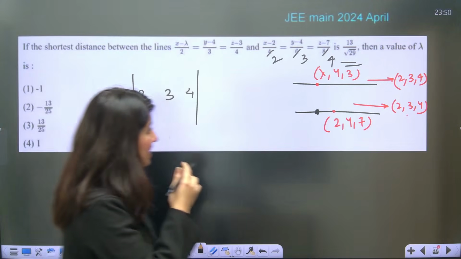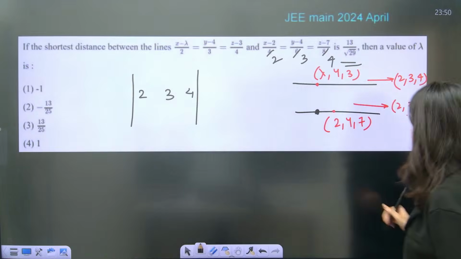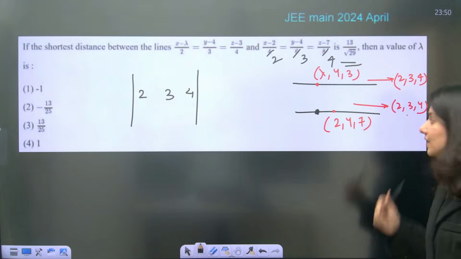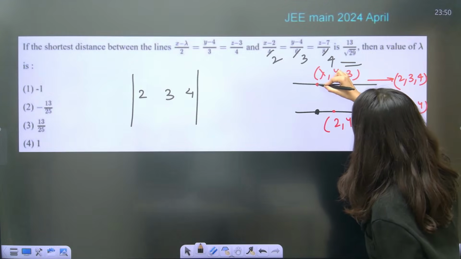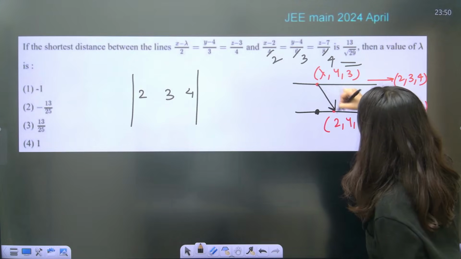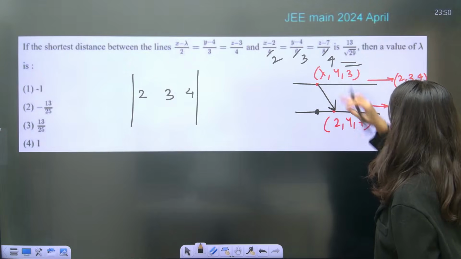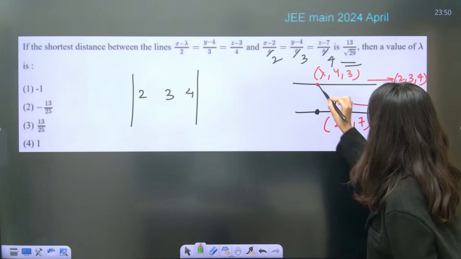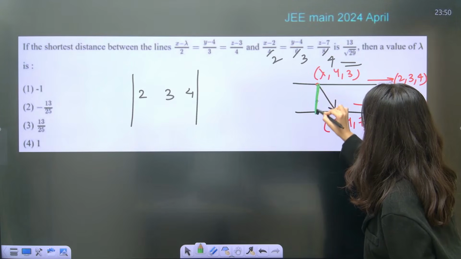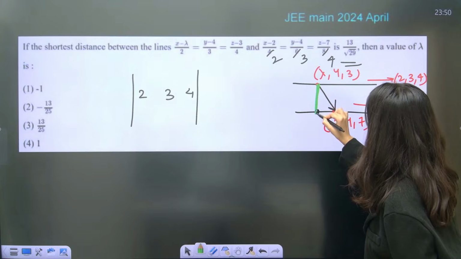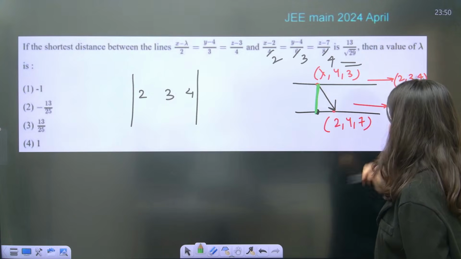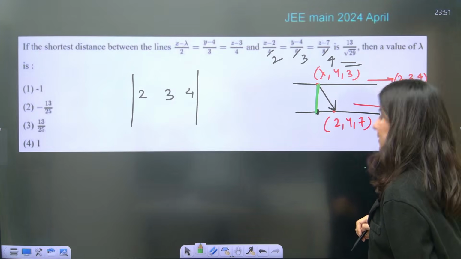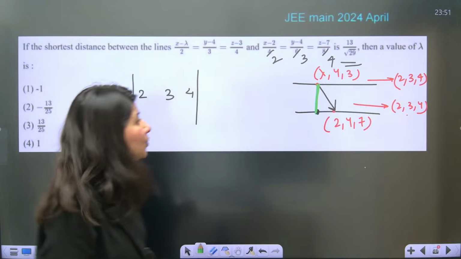So the distance between two parallel lines, that's what you have to calculate. So understand, this vector is known to you. This vector is known to you. This vector, you are looking for this length.